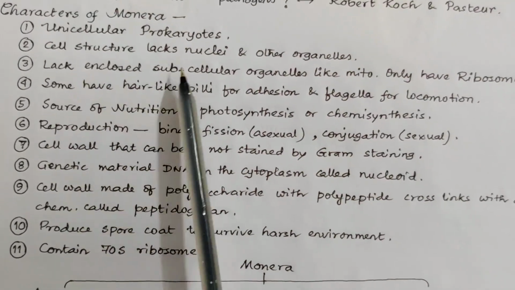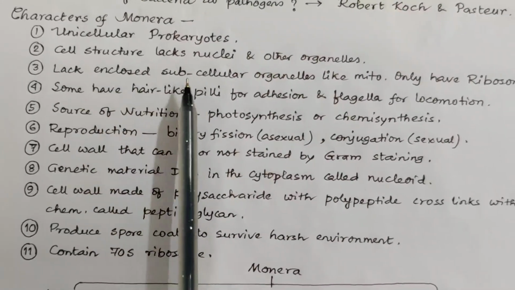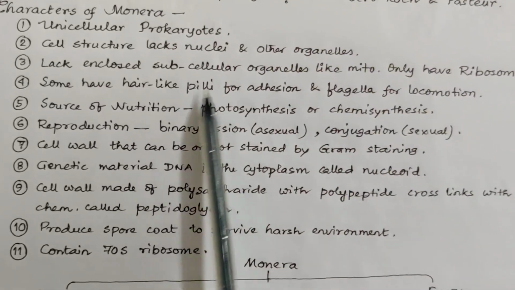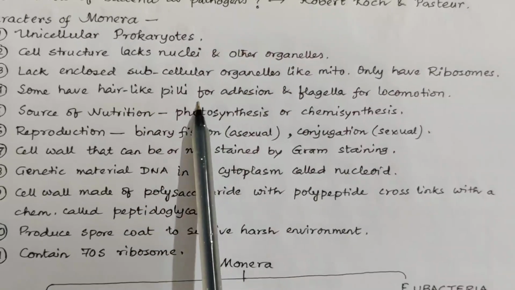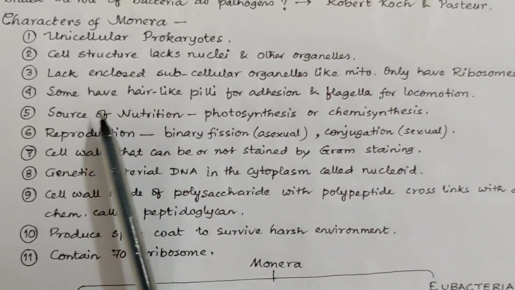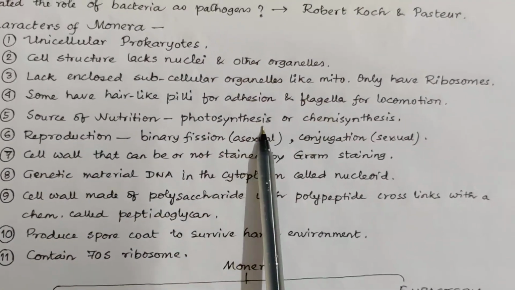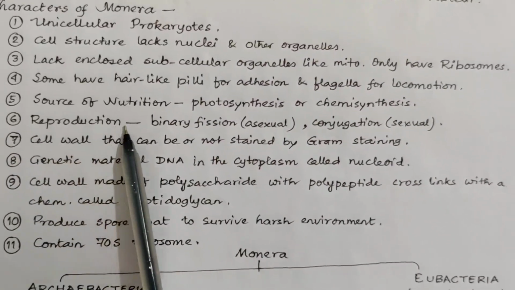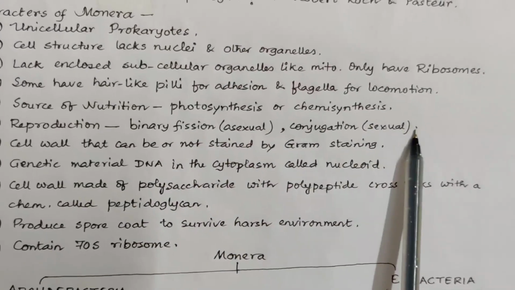Their cell structure lacks nuclei and other organelles. They lack enclosed subcellular organelles like mitochondria. They only have ribosomes. Number 4, some have hair-like pili for adhesion and flagella for locomotion. Number 5 is the source of nutrition, which is either photosynthesis or chemosynthesis. Number 6 is reproduction. It takes place asexually by binary fission and sexually by conjugation.